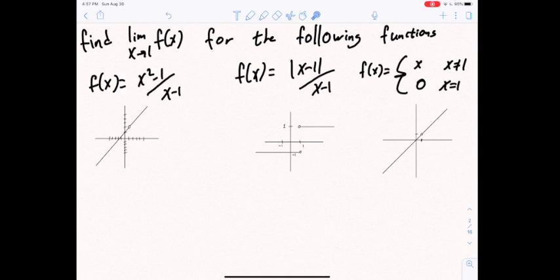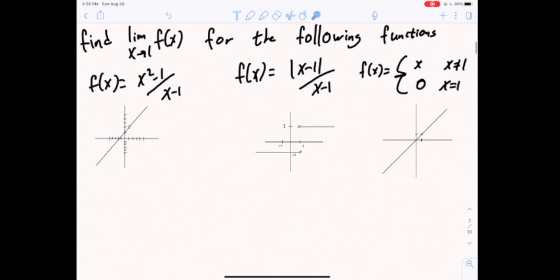So here we are asked to find the limit as x approaches 1 of f of x for the following functions. F of x equals x squared minus 1 over x minus 1. F of x equals the absolute value of x minus 1 over x minus 1. And lastly, f of x equals x if x does not equal 1, and 0 if x equals 1.